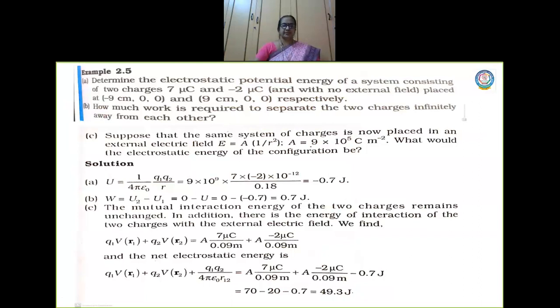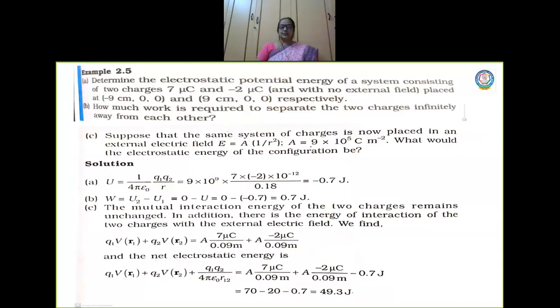Example 2.5. Determine the electrostatic potential energy of a system consisting of two charges, 7 microcoulomb and minus 2 microcoulomb, with no external field, placed at minus 9 centimeter, 0, 0 and 9 centimeter, 0, 0 respectively. So only on the x-axis you have the points marked, y and z at 0. How much work is required to separate the two charges infinitely away from each other?